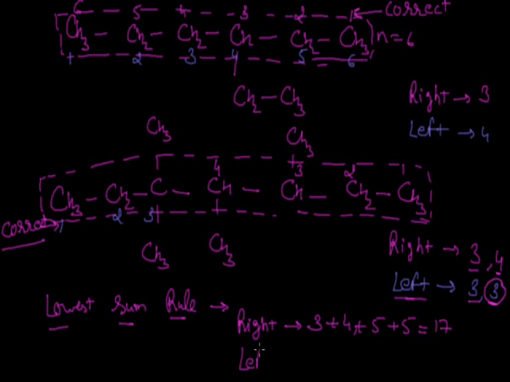While if we number the compound from the left hand side, the substituent position will be 3, again third position, followed by the substituent on the fourth position, and finally the substituent on the fifth position. So the sum of this will be 5, 4, 9, this 12 and 3, 15. The sum of the positions of the substituents will be 15, and according to the lowest sum rule, the numbering starts from that end from where the sum of the positions of substituents gets the lowest number, and it is again from the left hand side. So we can prove that the numbering we did initially is correct.